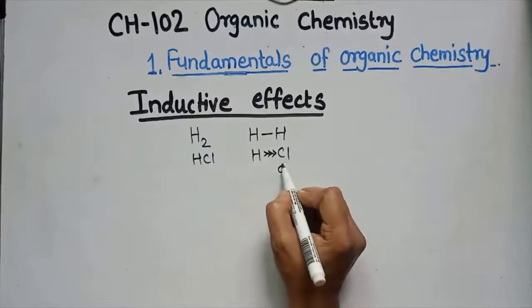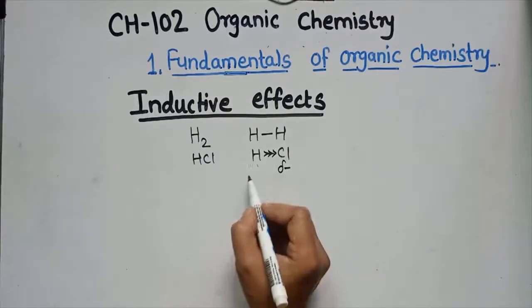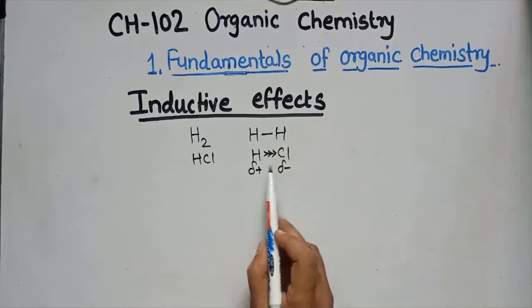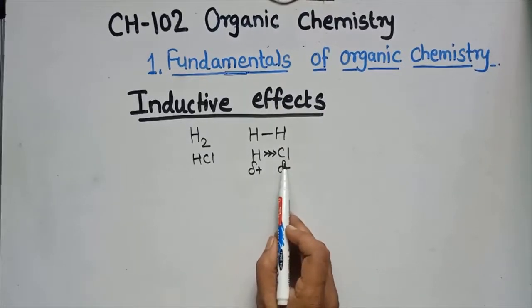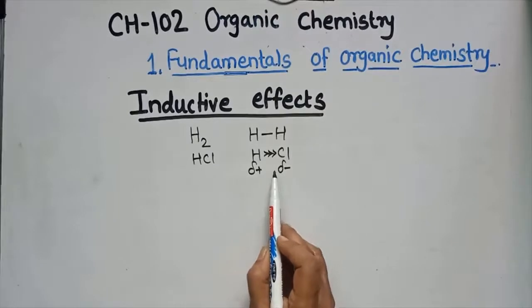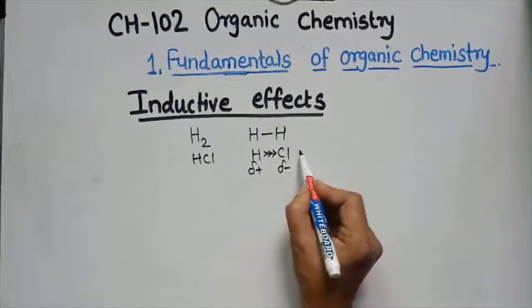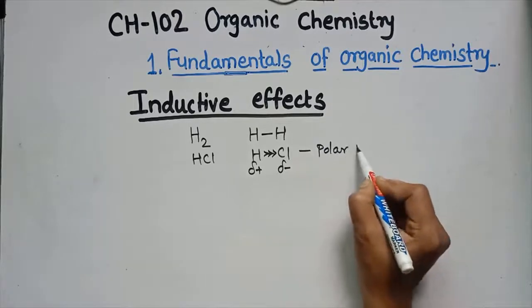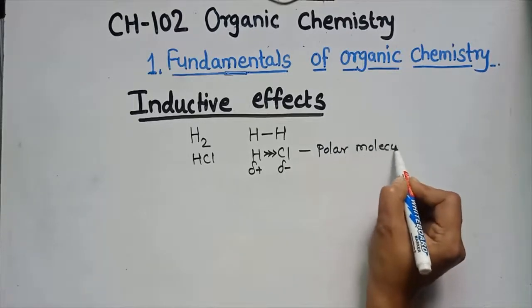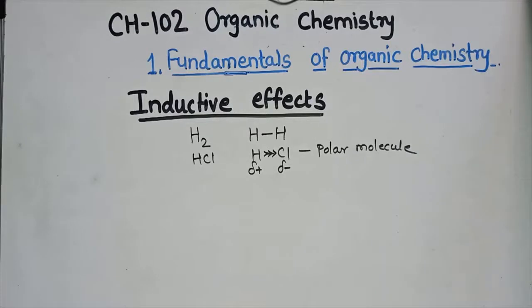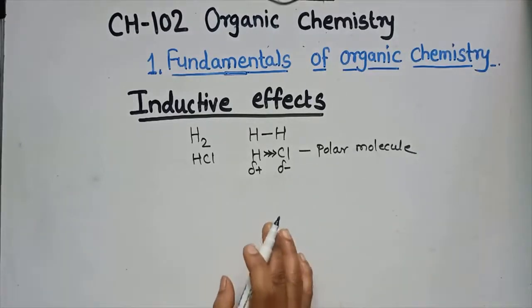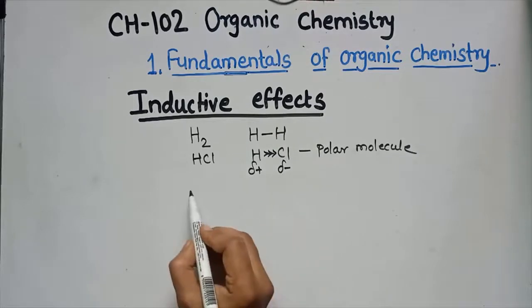Due to that, there is a formation of delta minus charge here, and a formation of delta plus charge here. Due to this difference in electronegativity, these molecules undergo polarization. Hence, these molecules are also called polar molecules, because the poles are separated, right? When this electronegative atom is attached to a carbon atom, what happens?